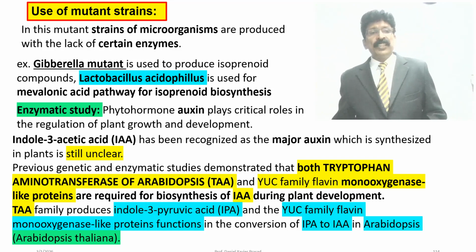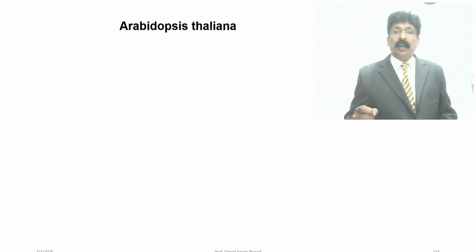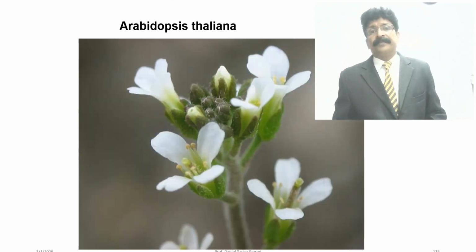So these are some of the uses of mutant strains. Arabidopsis thaliana, this is the flower, is used for this mutant strain study.